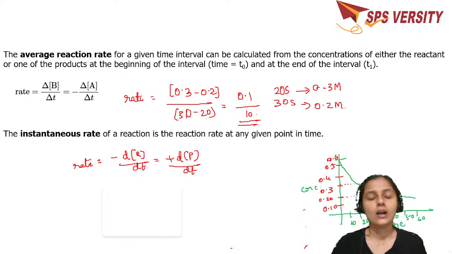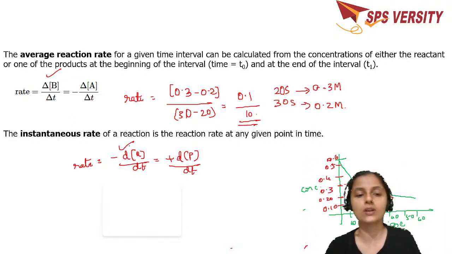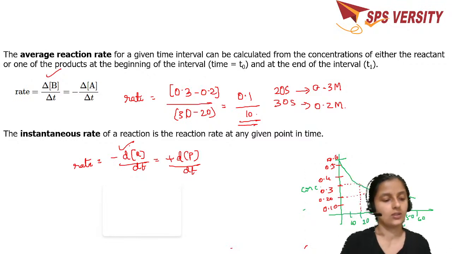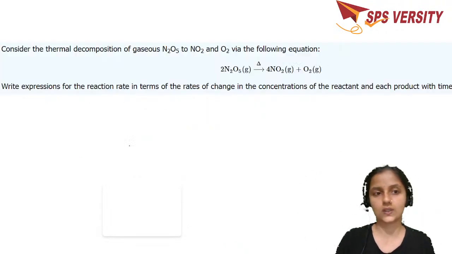Now what do this delta and this d refer to? This is a bigger change because we are considering two different intervals, but this small d is smaller because you're considering the rate at that particular instant. Okay, these are two different reaction rates.